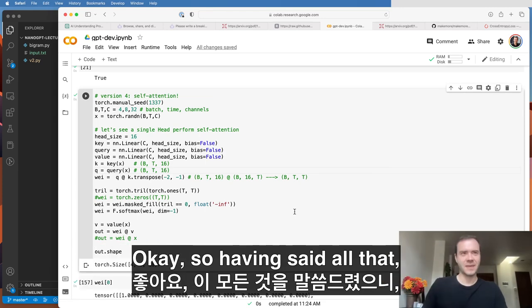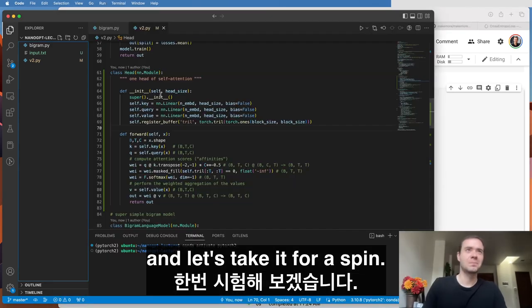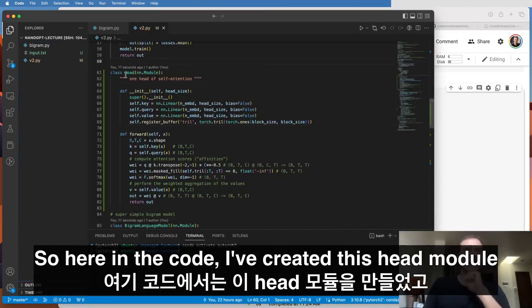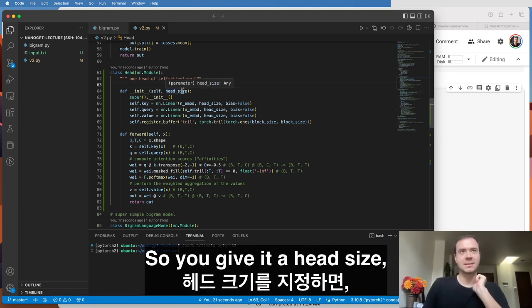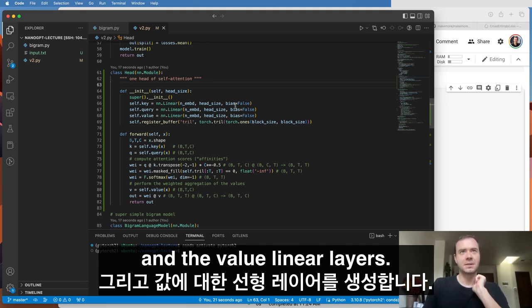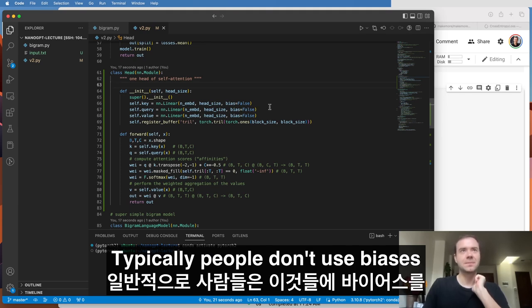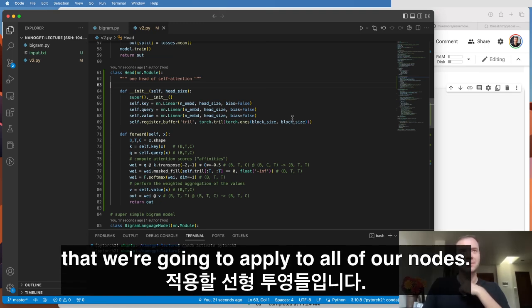Okay, so having said all that, let's now take our self-attention knowledge and take it for a spin. Here in the code, I've created this head module and it implements a single head of self-attention. You give it a head size, and then here it creates the key, query, and the value linear layers. Typically, people don't use biases in these. So those are the linear projections that we're going to apply to all of our nodes.